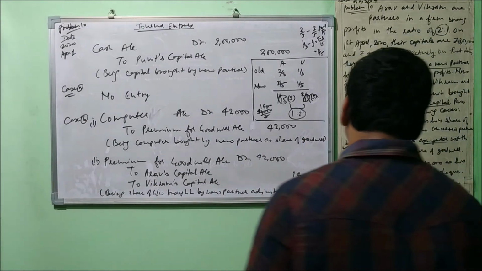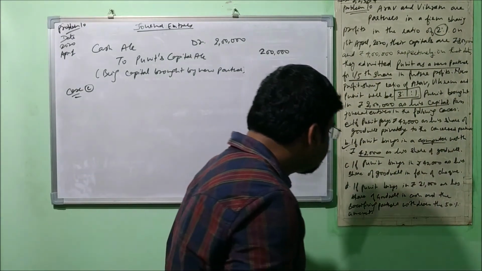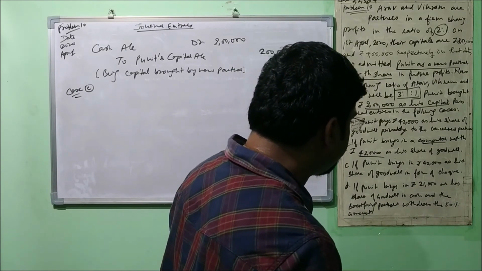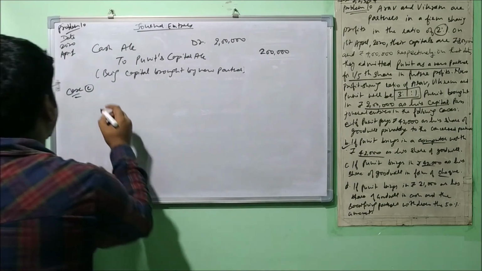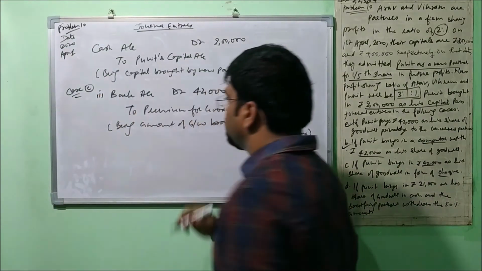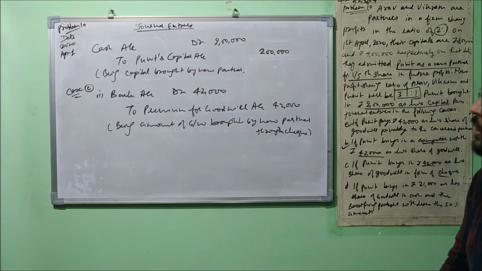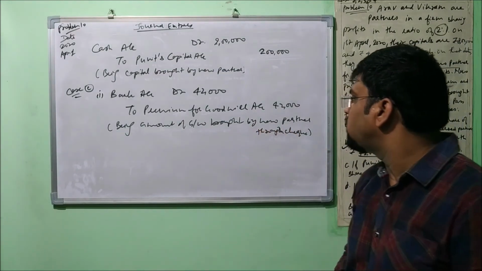Now let's talk about case 3. What does it say, let's see. If Puneet brings in rupees 42,000 as a share of goodwill in the form of a cheque. Fine, no problem. The first entry will be bank account debit to premium for goodwill account 42,000. Being amount of goodwill brought by new partner through cheque.